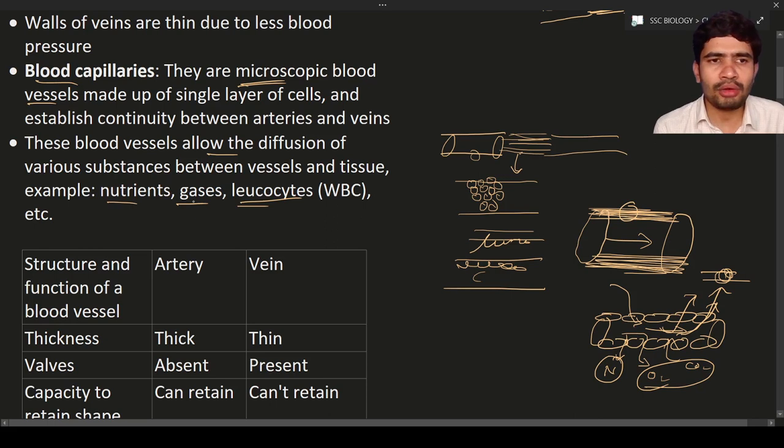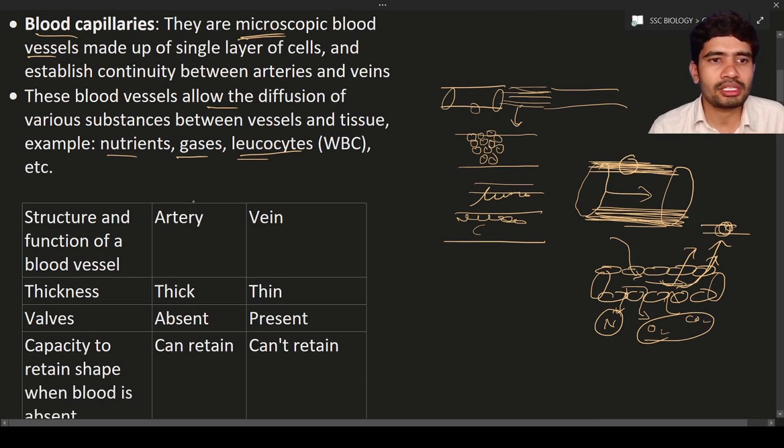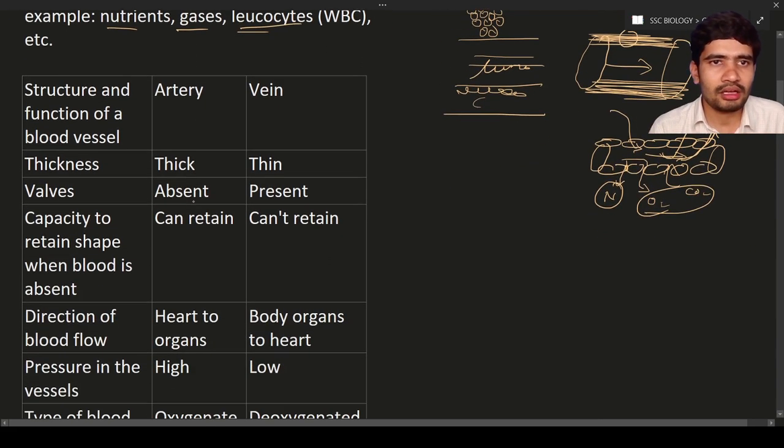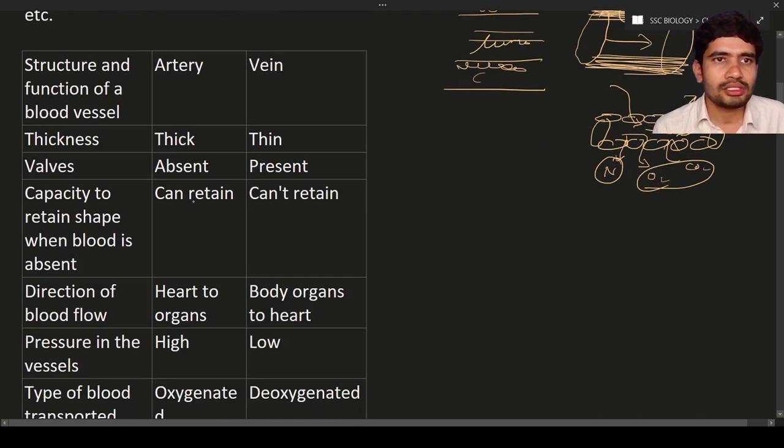Now here is a small table. We are going to discuss the functions of the arteries and veins. So, structure and function of blood vessel. First aspect is thickness. So what is the thickness? Thickness of the artery is very thick, and veins have thin walls. It means the arteries have thick walls, and veins have thin walls.